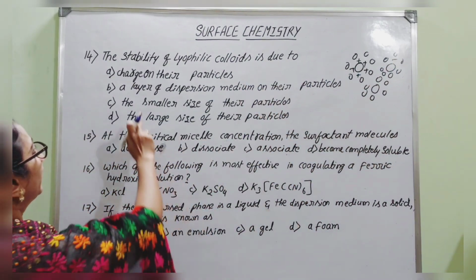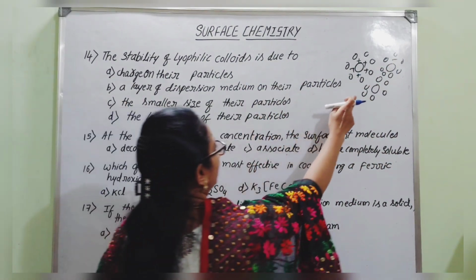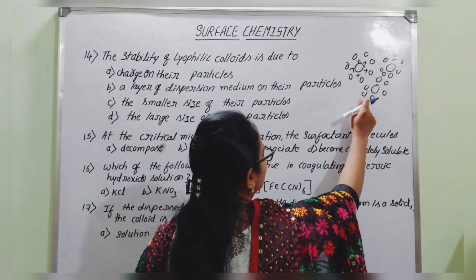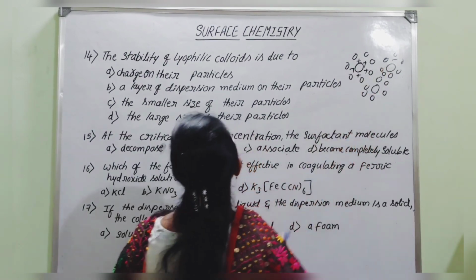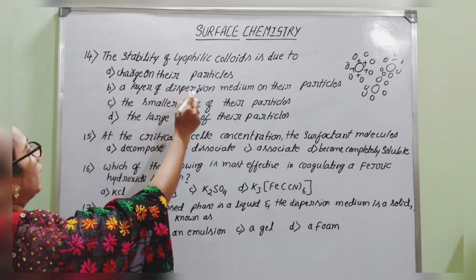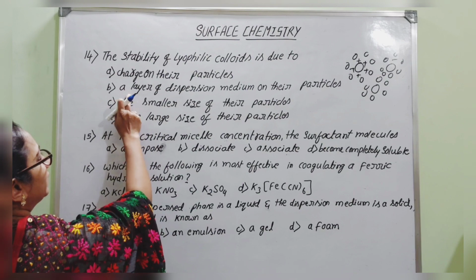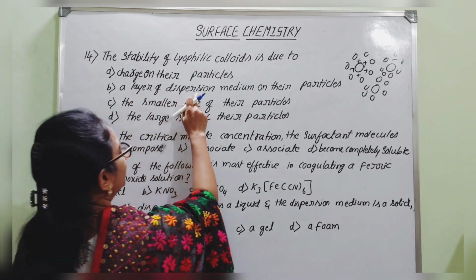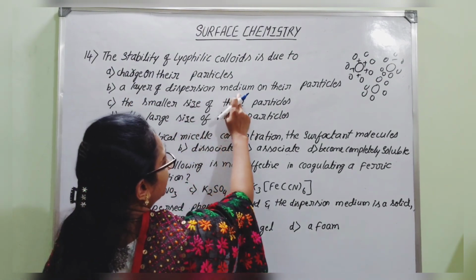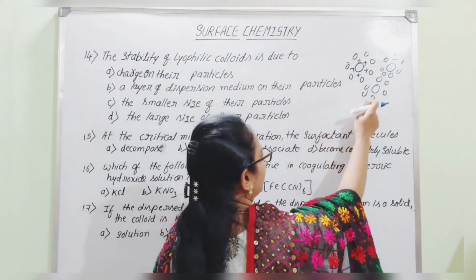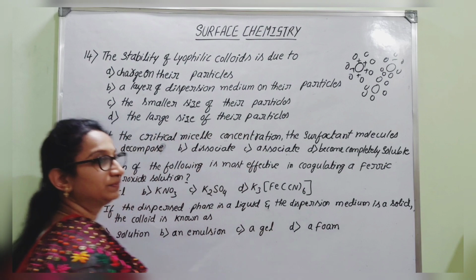So the more stability is given due to the presence of this outer layer of solvent molecules around the colloidal particles. Therefore, among these four options, the right answer is a layer of dispersion medium on their particles. It is acting as a protective layer around these colloidal particles.